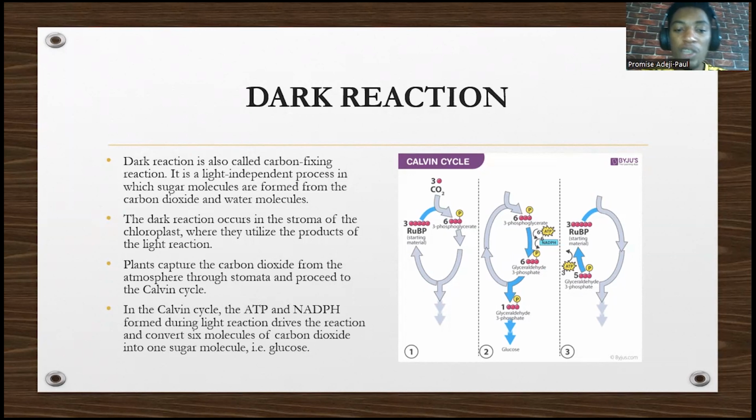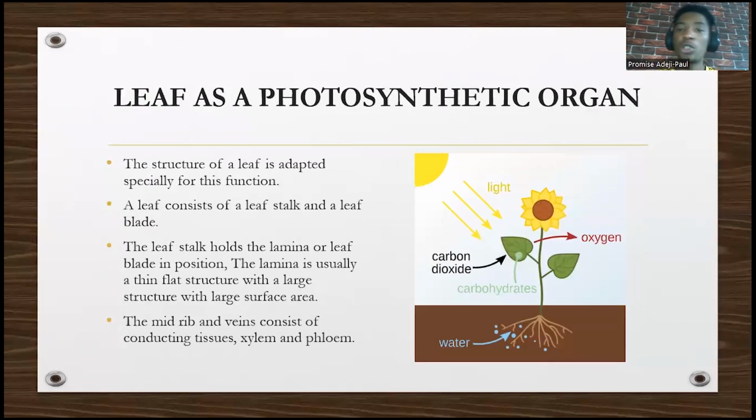So in the Calvin cycle, the ATP and NADPH, that NADP has accepted the hydrogen, now it's NADPH, that are formed during the light reaction, drive and convert 6 molecules of carbon dioxide into one sugar molecule, which is what? Which is glucose.